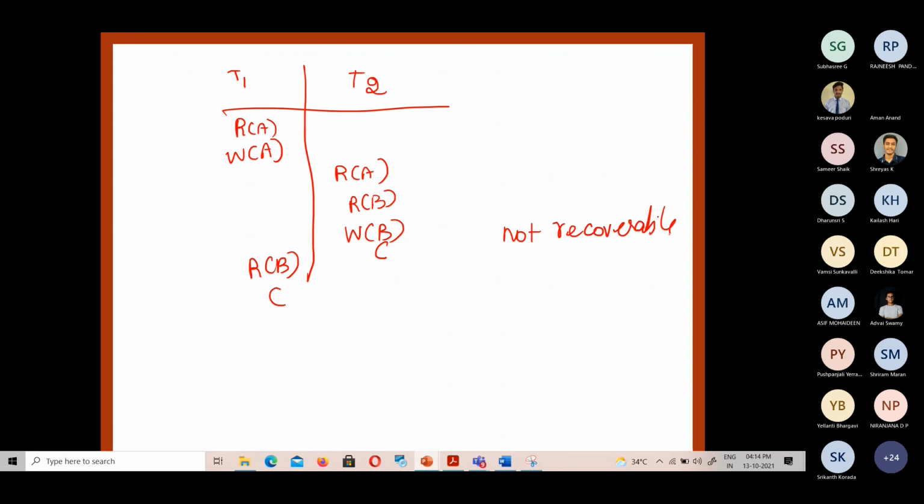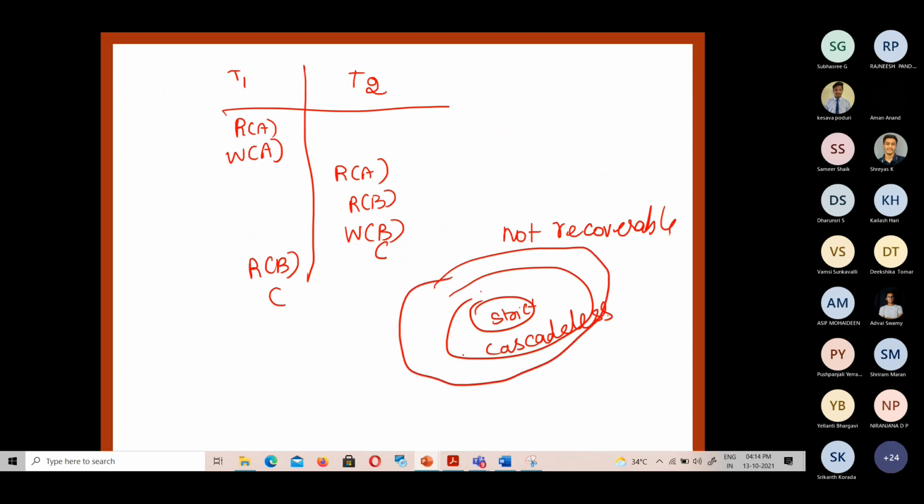So now we can have an overview. We have a strict schedule, and then cascadeless, and then we have recoverable, and finally irrecoverable or non-recoverable. So actually this is the hierarchy we have. Here, these are the recoverable schedules as well as cascadeless schedules.